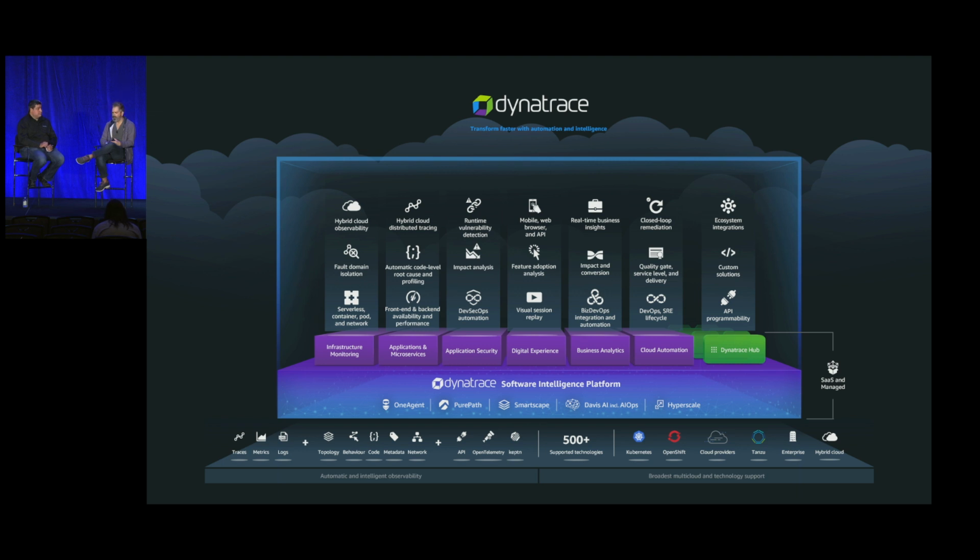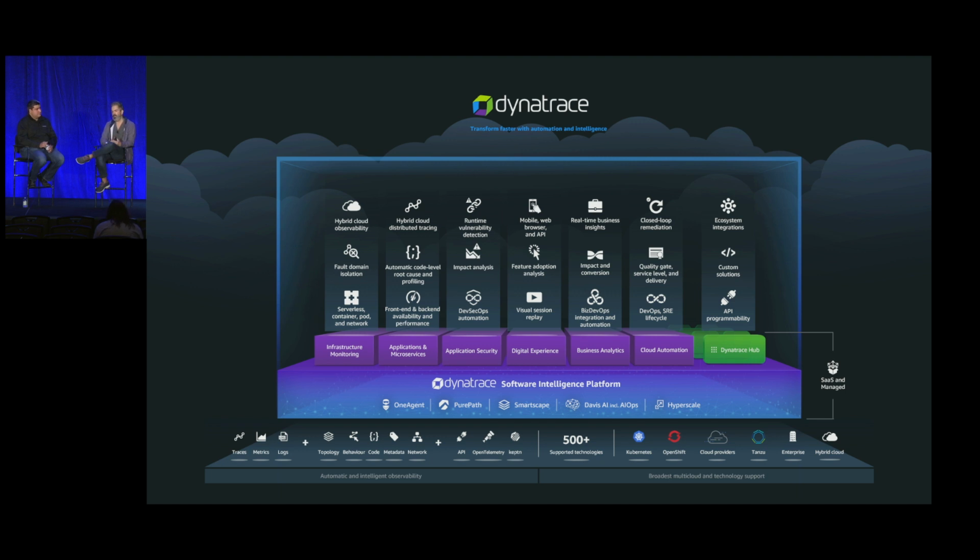Yeah. For us, it's been a little bit longer since I've been a customer. I haven't been a customer for over 3 years. But when I was still a customer, I was in the initial beta program for Davis, which was our current AI engine that replaced our first generation AI engine in the platform.